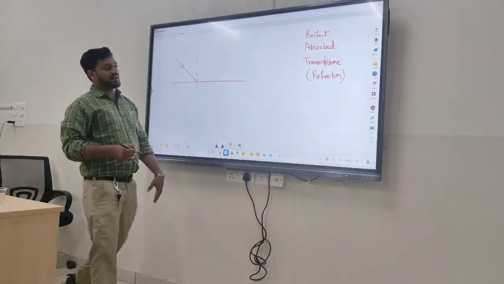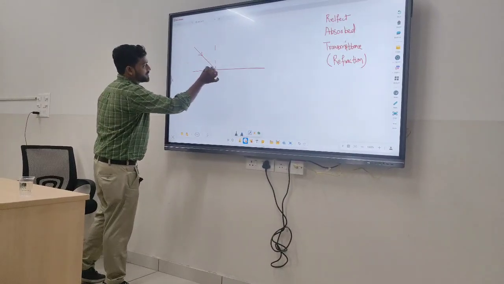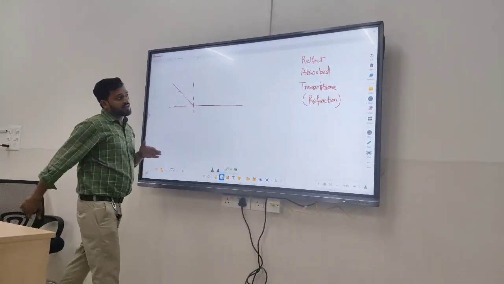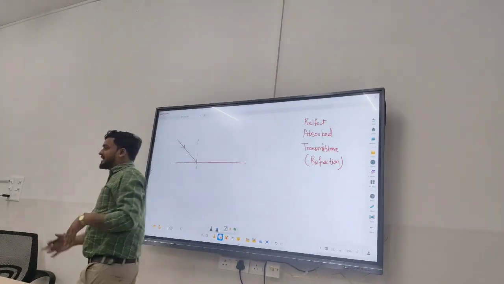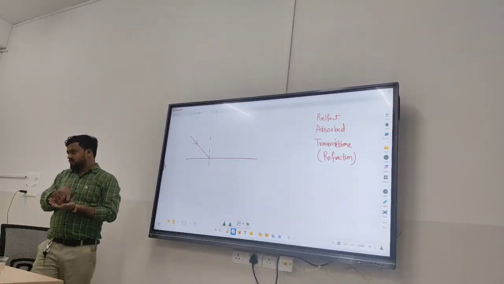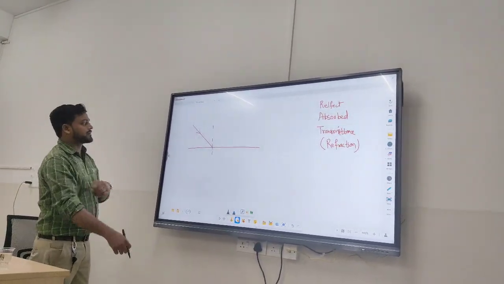Some of it gets refracted, it will get transmitted to the second medium. Okay? If I polish this surface, then the possibility of reflection will get cancelled out and all the light will get reflected, as we do in the daily mirrors. Okay? If I polish one surface, then it will get converted into a mirror.